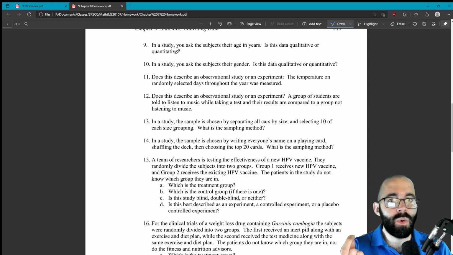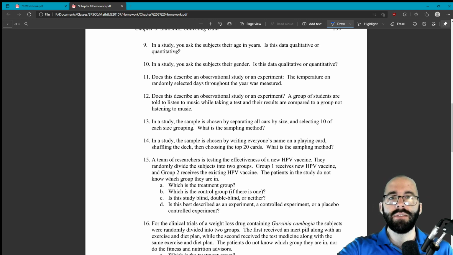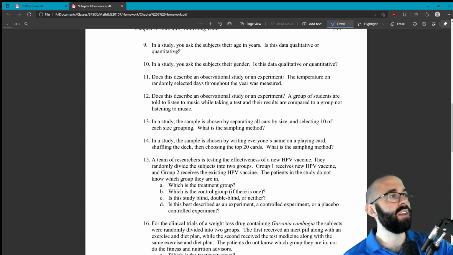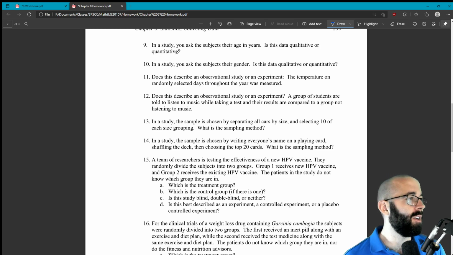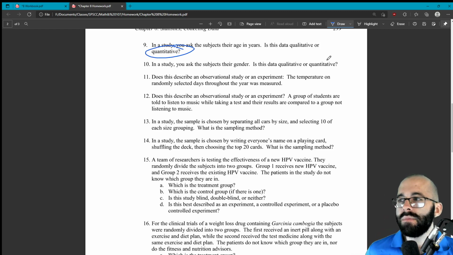So we think it might be quantitative. Can we do meaningful things with these numbers? Yes, I'm twice as old as somebody else. Oh yeah, he's 5 years older than me. We can add, subtract, all these things with these numbers and it still makes sense. So yes, it's quantitative. Just watch out for that.